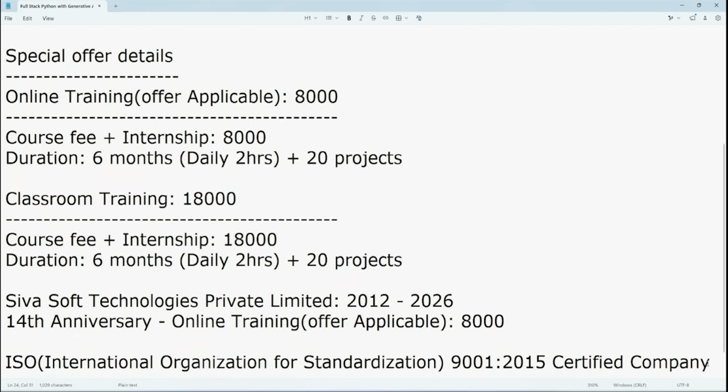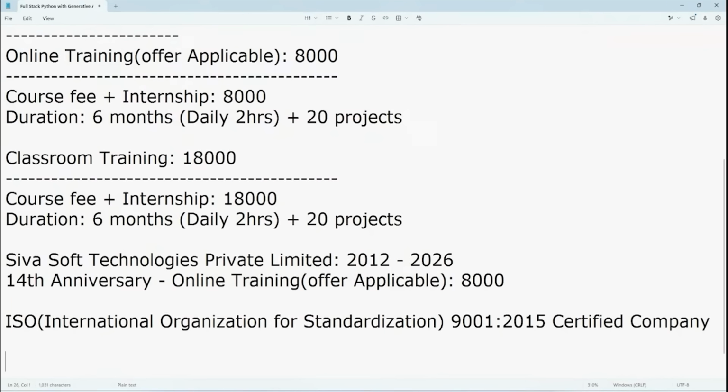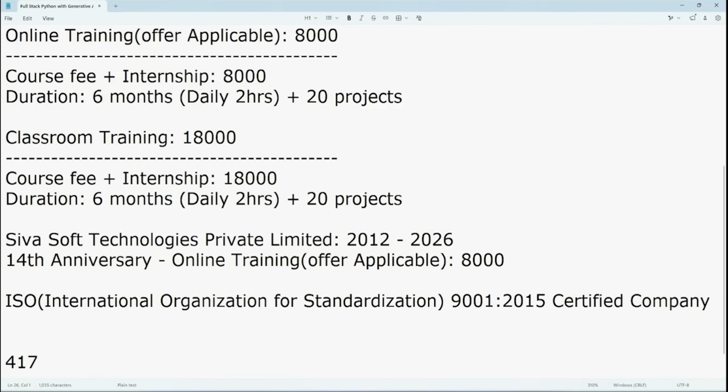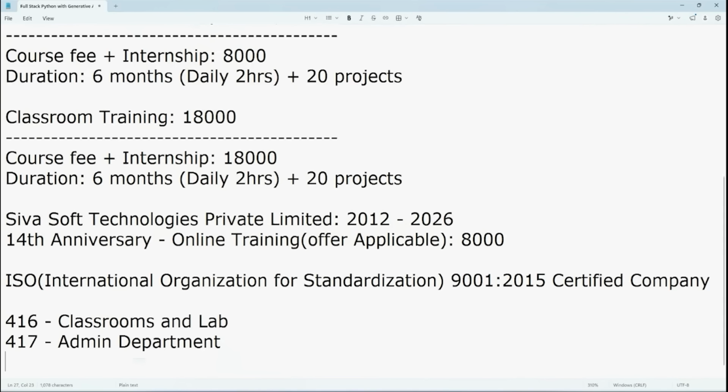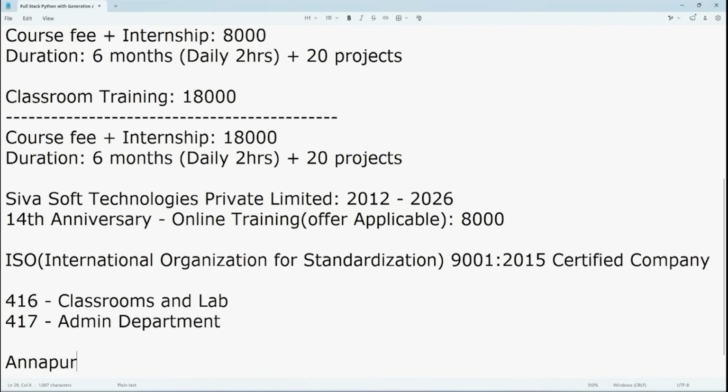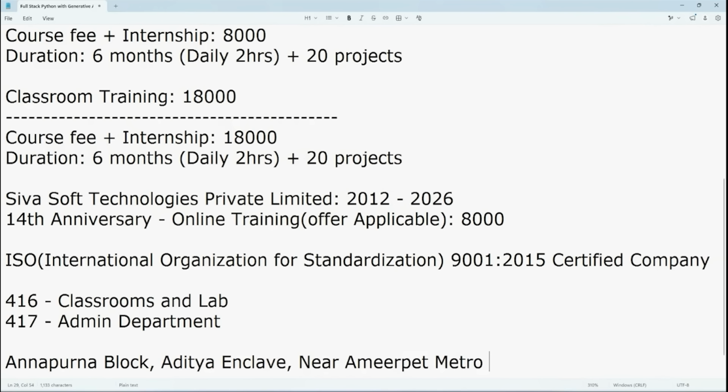Next, coming to our location: flat numbers 417 and 416. Flat 416 is for classrooms and lab, and 417 is for the admin department. Our location is Annapurna Block, Aditya Enclave, near Ameerpet Metro Station, Hyderabad, India. So this is our location.